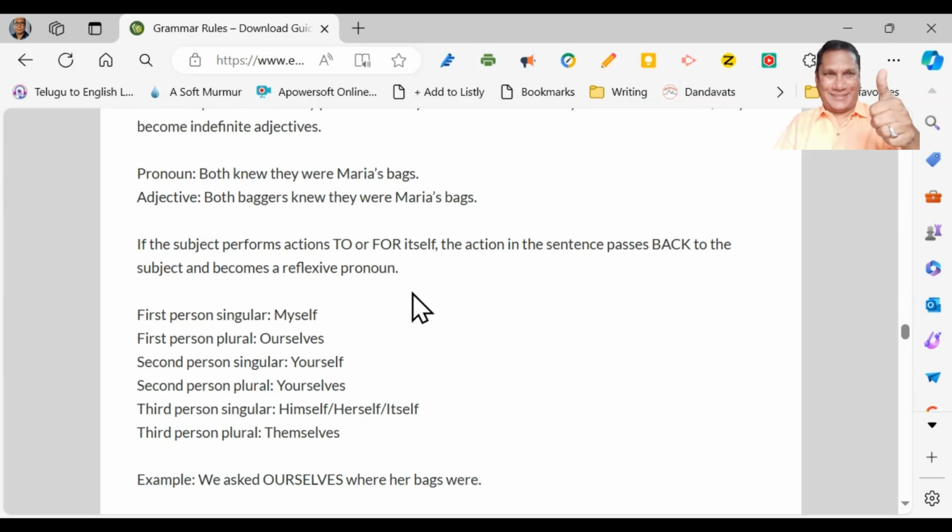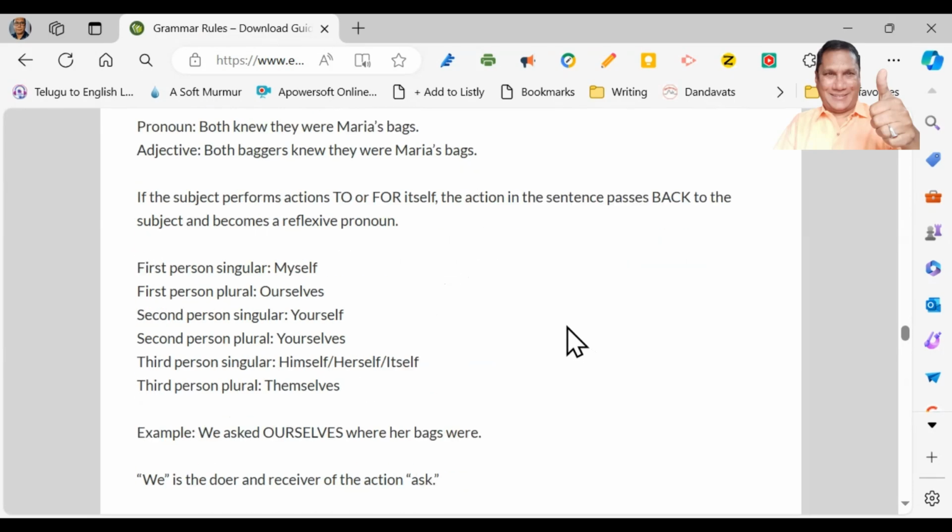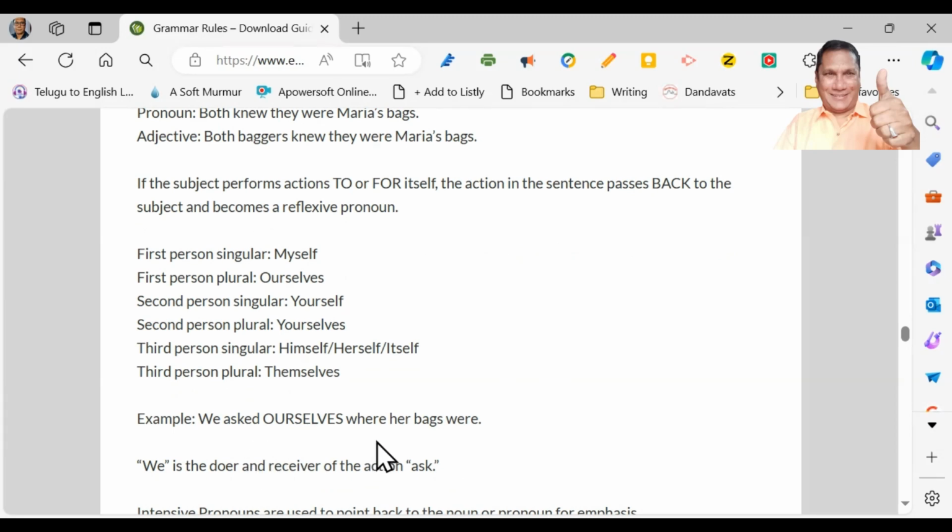What is doing an action to or for oneself? Okay, let us see. We asked ourselves where her bags were. We were thinking within ourselves, we are asking within ourselves where her bags were. We is the doer and the action is ask. We are doing an action. What is that action? Asking is the action. Whom are we asking? Ourselves.